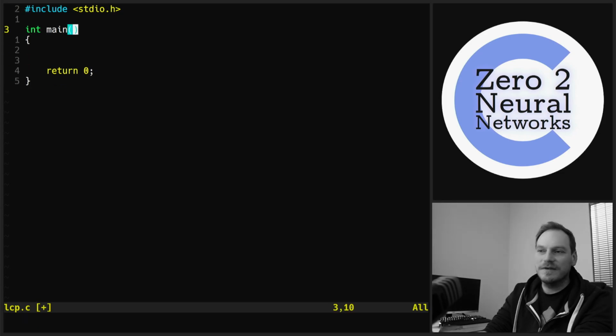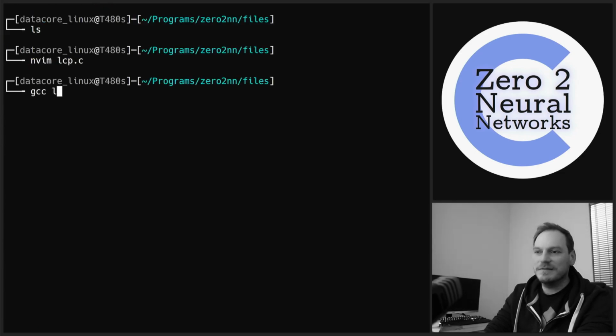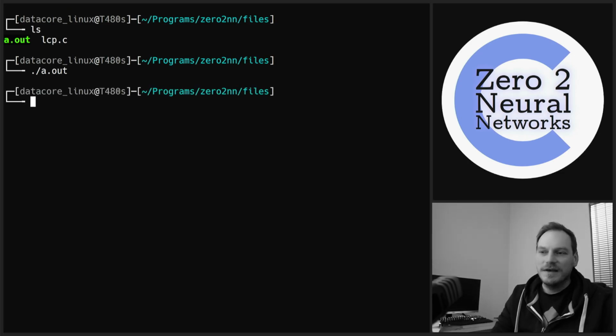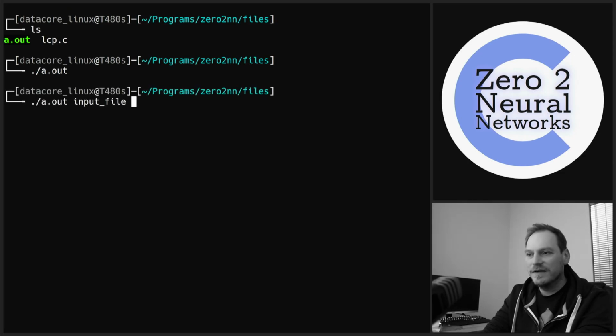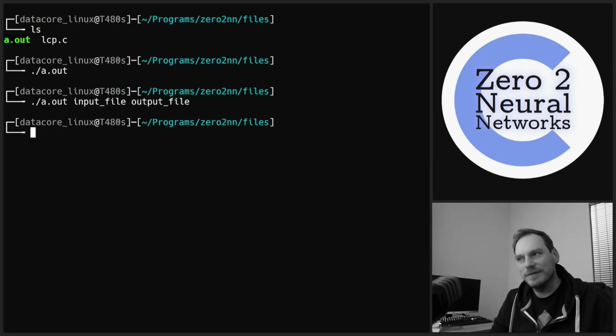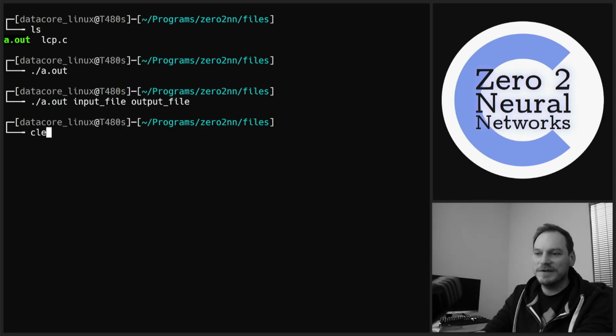First of all, let's make sure everything compiles all right. We want to be able to supply an input file and an output file, don't we? That's how we want the program to work. So how do we do that? I've not actually covered this, but it is actually quite simple.